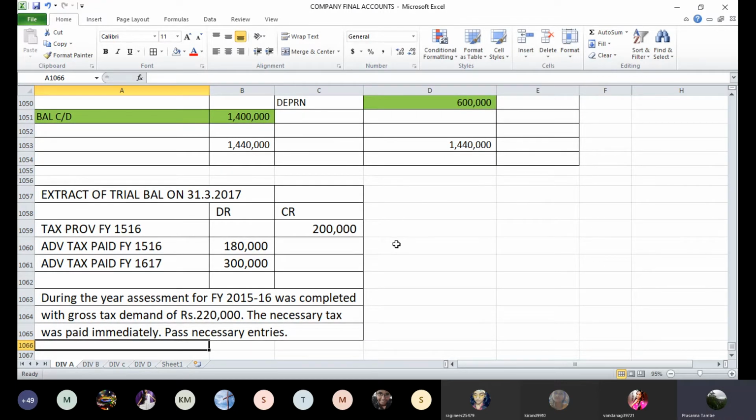This is the question. You are given the extract of trial balance, debit and credit balances, as of 31/3/17. Earlier year, financial year 15/16, provision for tax is 2 lakhs, which is carried forward. Advance tax paid in financial year 15/16 was 180,000, and current year 16/17 advance tax paid is 3 lakhs. During the year, assessment for 15/16 was completed with a gross tax demand of 2,20,000 rupees. The necessary tax was paid immediately. Pass necessary entries.